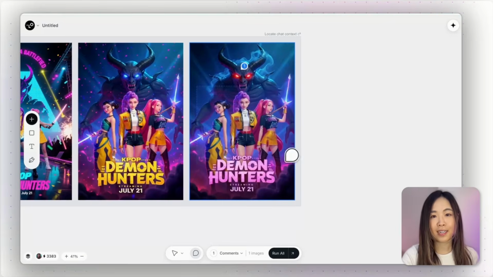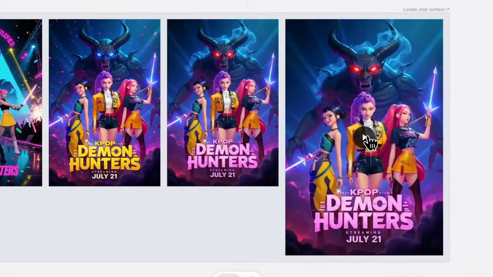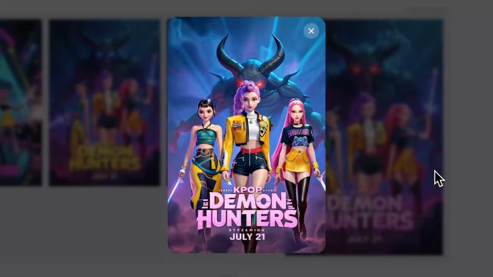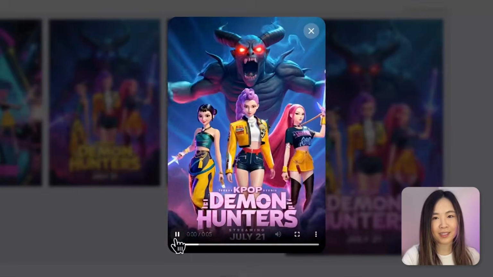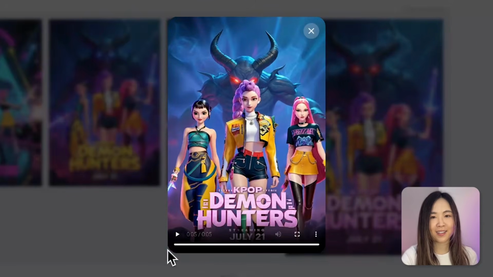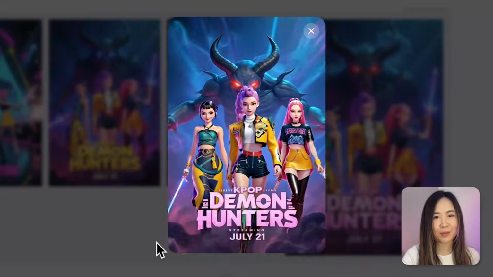Now I'll select the characters and make them walk confidently forward with the camera moving along with them. Then let's run all. You just look at the image and decide what actions each element should take on the screen. Isn't it awesome how the process keeps getting more and more intuitive? I think it's pretty cool.